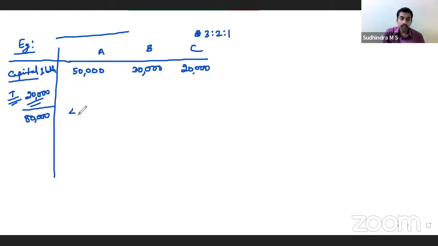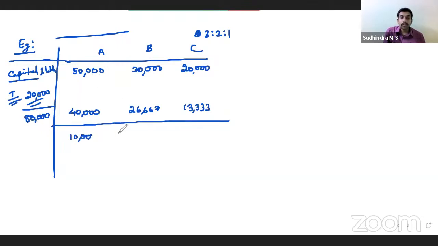First one is 40,000, then 26,667, then 13,333. If you subtract, you get 10,000, 3,333 and 6,667. If you add up, this is 20,000. This is how this installment of 20,000 shall be apportioned.